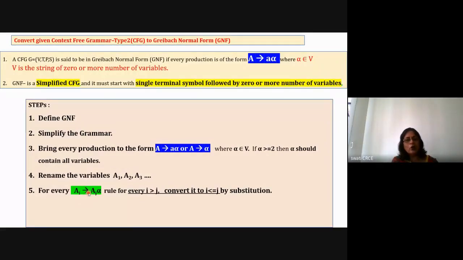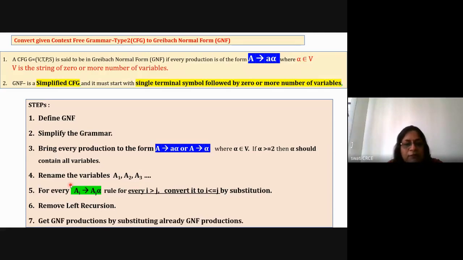Okay, we're going to solve a problem, and in each and every step, I'll explain this again. Then the next step is about removal of left recursion, which I told you yesterday. This is also an important step. These steps, 3, 5, and 6, are a little complicated. And then the 7th is just mathematics. By substitutions, you convert the productions into GNF format. Okay, so I'll just revise this again.